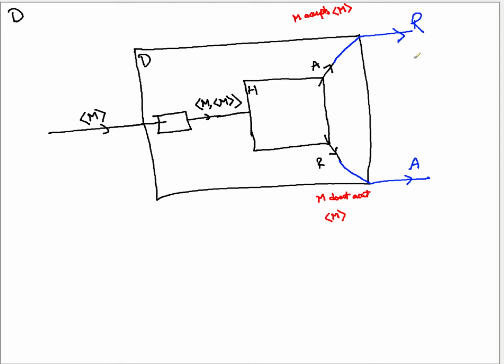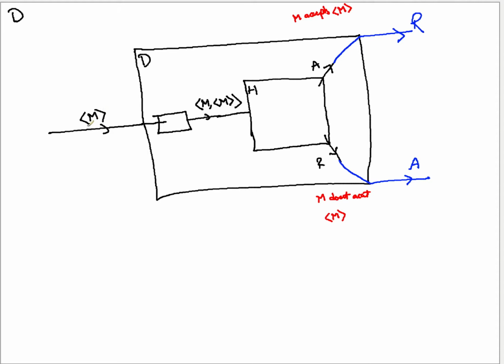Correct? So, in other words, when D rejects a machine's description, that machine actually accepts its own description.